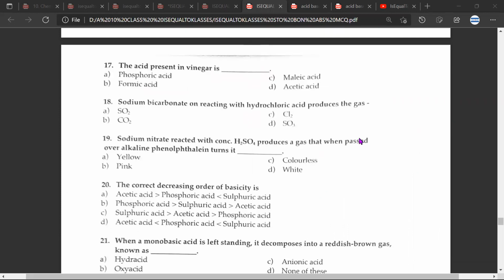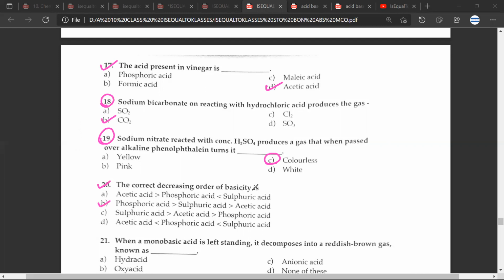Question number 17, 18, 19, 20. Acid present in vinegar is D, acetic acid. Great. Question number 18 would be CO2, B. Great. 19 would be C. Okay. The 20th would be that phosphoric acid is greater than B.